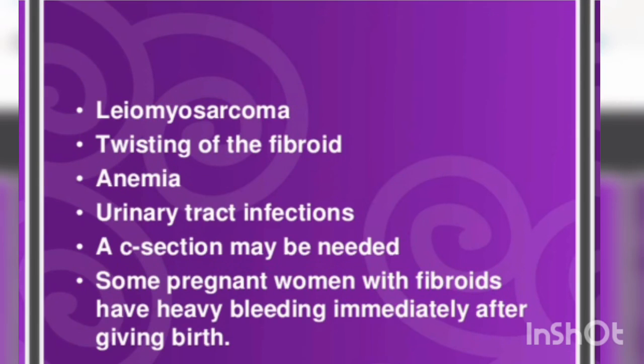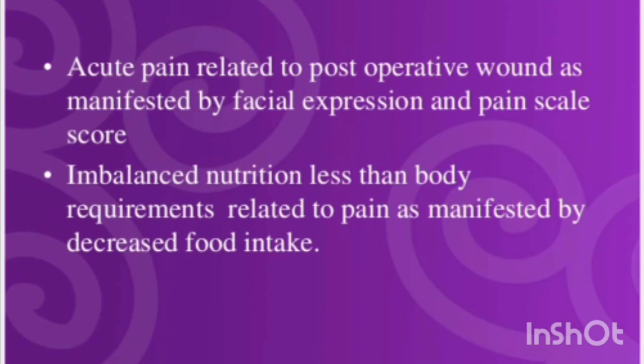Now, what is leiomyosarcoma? Twisting of the fibroid, anemia, and urinary tract infection could occur, or a C-section could also be needed for successive pregnancies. Recently it has been seen that some pregnant women who have a fibroid will have heavy bleeding immediately after they give birth.